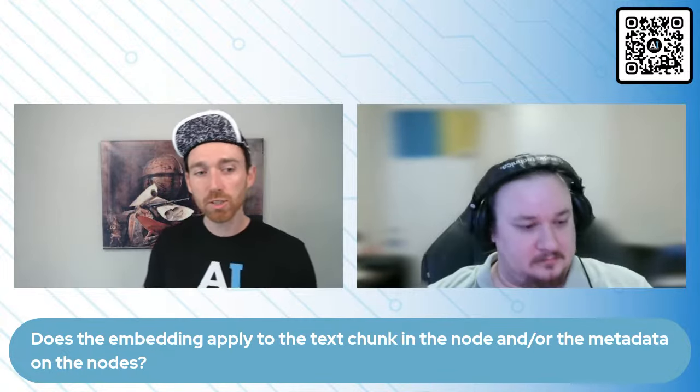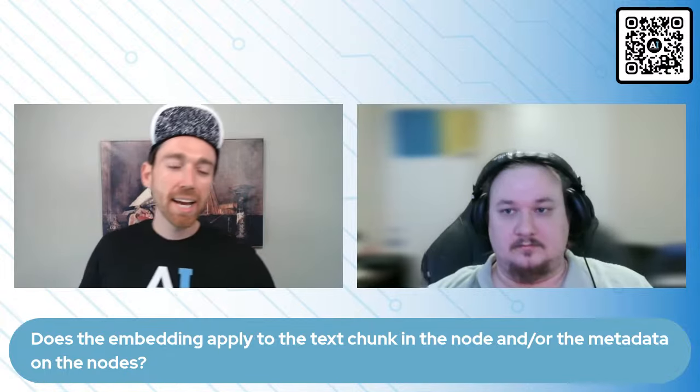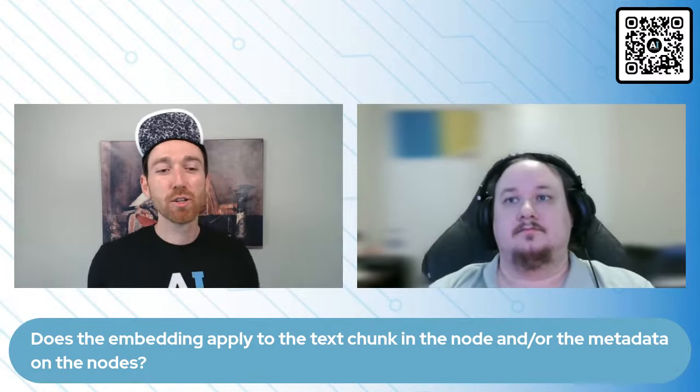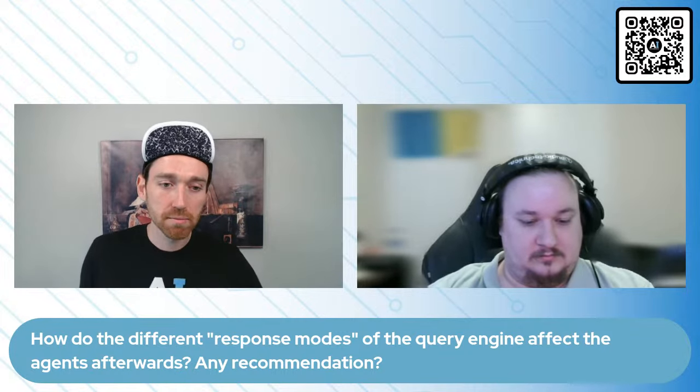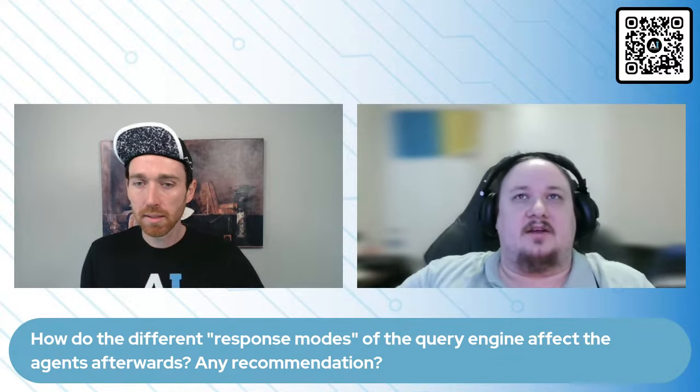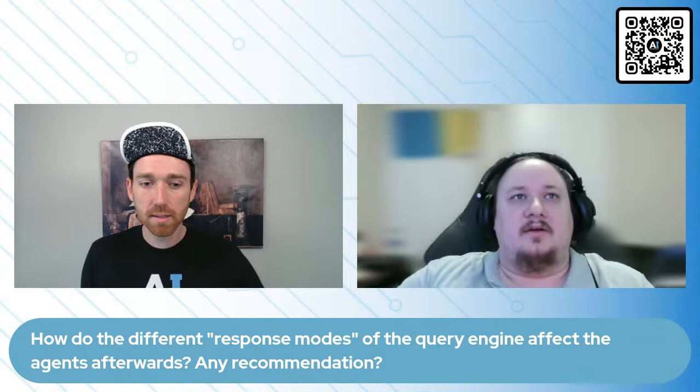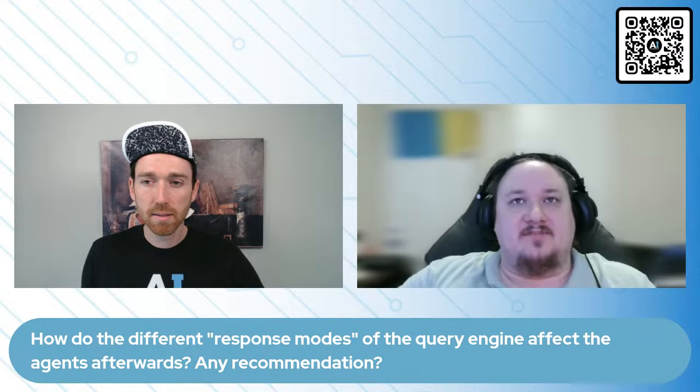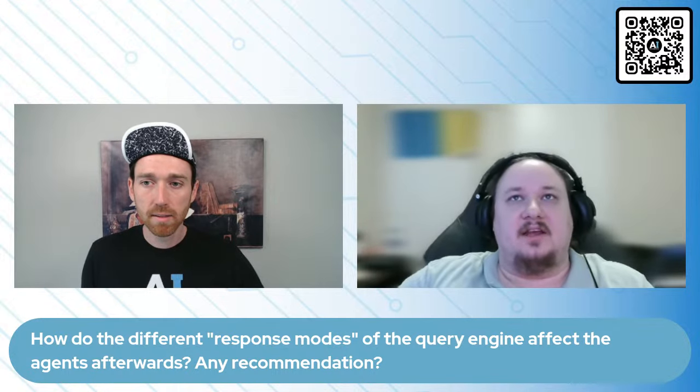Okay. Next question. Another anonymous one here. How do the different response modes of the query engine affect the agents afterwards? Any recommendation? Yes. Assuming I understand the question correctly, how it can respond can affect the agents afterwards.